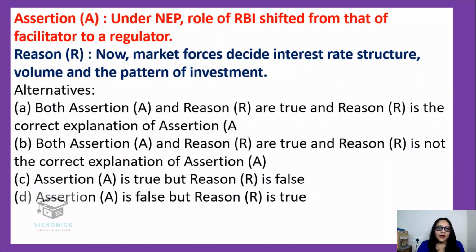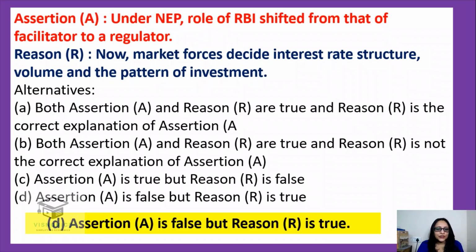Next one. Under NEP, role of RBI shifted from that of facilitator to a regulator. Okay, it's again repeated. And now market forces decide interest rate structure, volume, and the pattern of investment. Is it so? Yes, assertion is false because it was not from facilitator to regulator, but from regulator to facilitator. Very good, excellent. So yes, assertion is false, but reason is true.